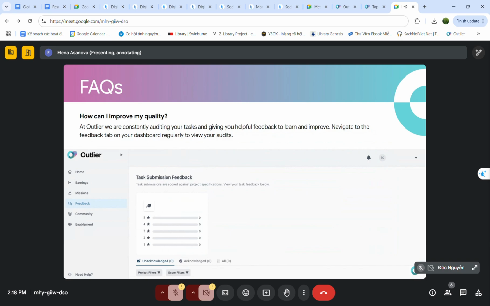What else? It's important to mention that we also have a feedback section. Once you get started, you will receive feedback for your assignments, and it's very important to actually pay attention to this feedback, because it will help you to improve your work, get better scoring, and not be banned from the projects.